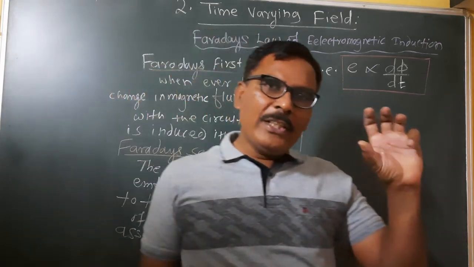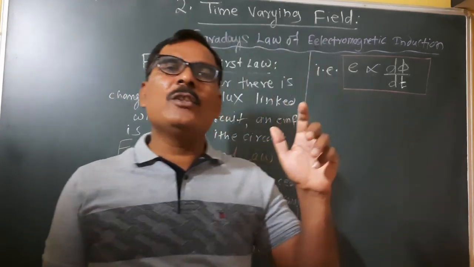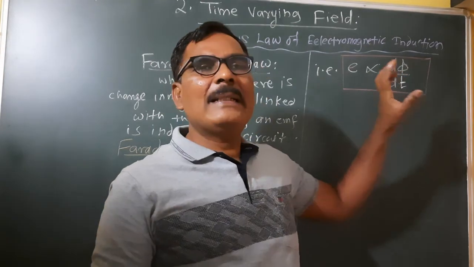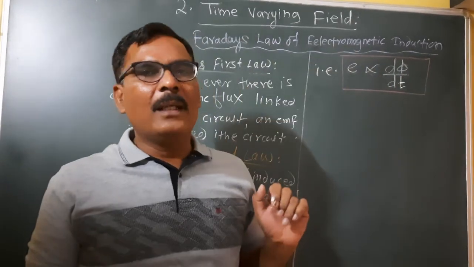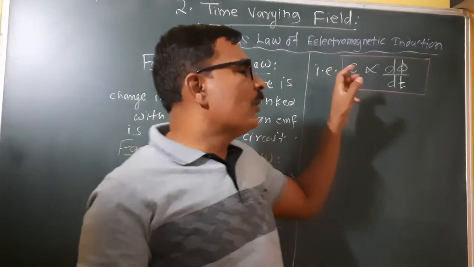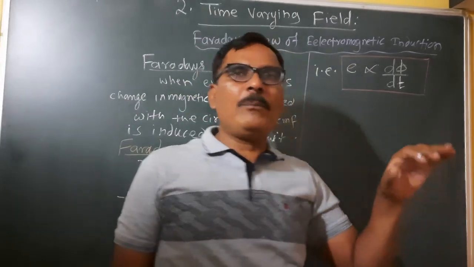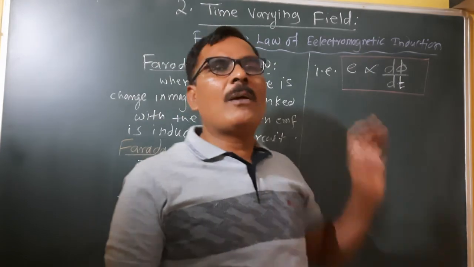Here E is the induced EMF, d by dt is the rate of change, and phi is the magnetic flux. This means the magnitude of induced EMF is directly proportional to the rate of change of magnetic flux.